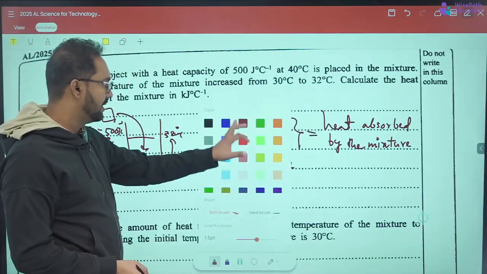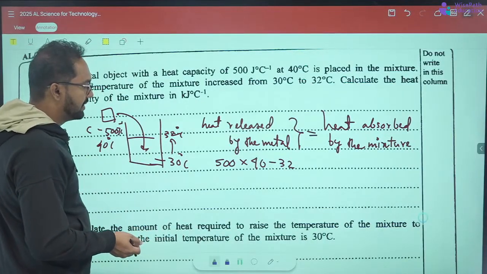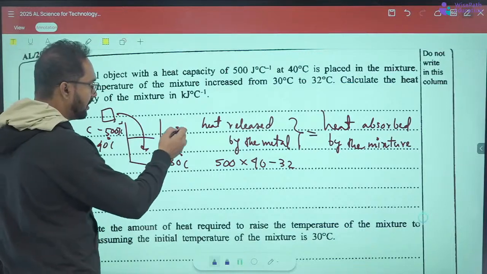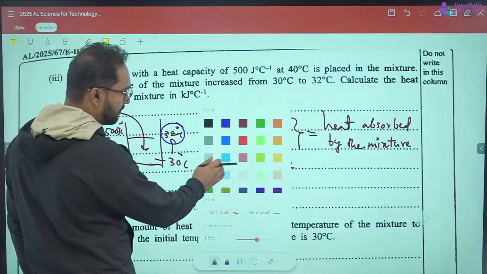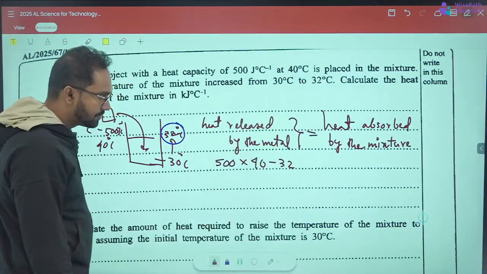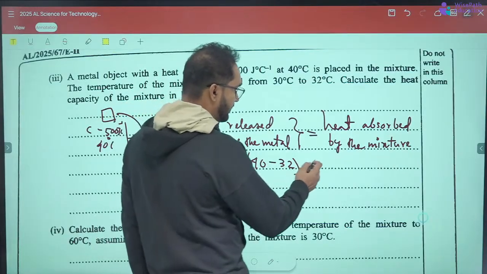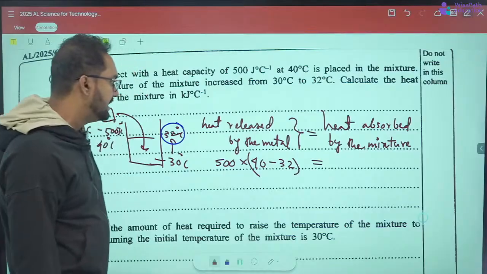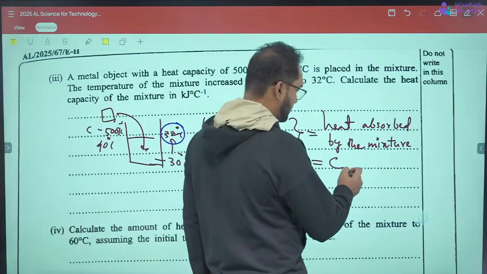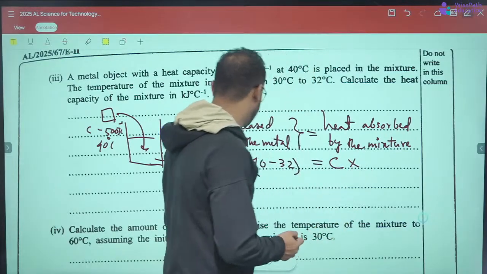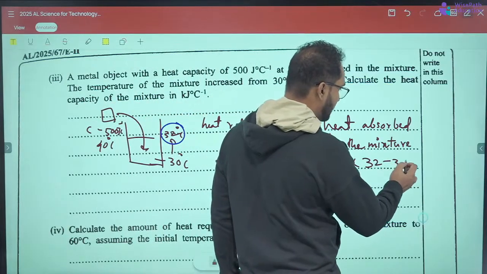When you mix two things at different temperatures, they will transfer heat and come to an equilibrium of temperature, so it stops there. So 40 minus 32 is the temperature difference, equals C theta of the mixture. I'll take the C as C, and the temperature difference of the mixture is 32 minus 30, which is 2.